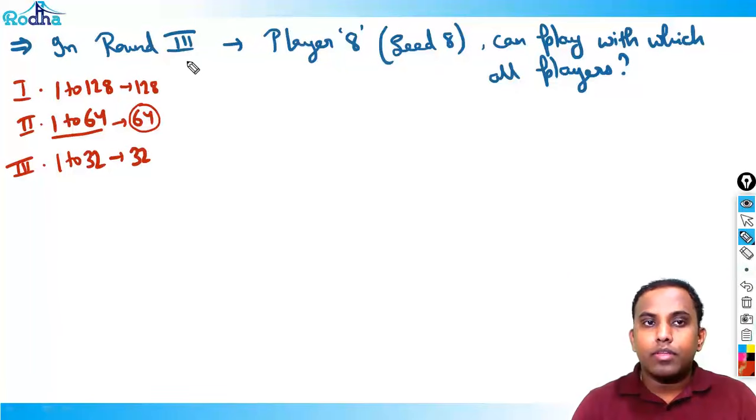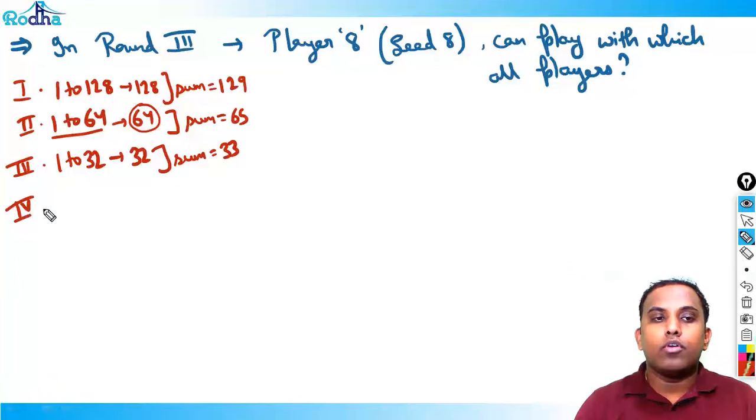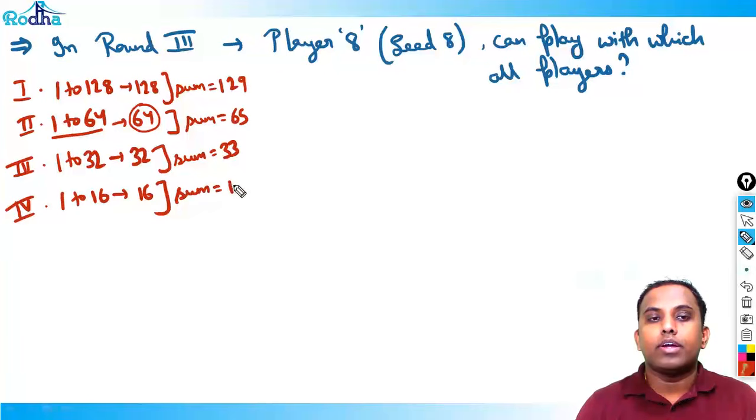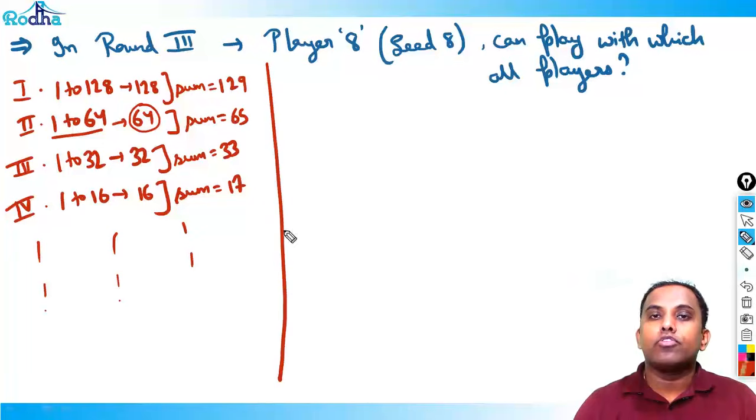So, what is the sum here? In first round, the sum is always 129. In second round, the players' rank sum is always 65. In third round, the players' rank sum is always 33. Similarly, in fourth round, the players' rank sum is always how much? It is always 17. Like that it goes, right? So, my question here is, player 8 can play with which all players, right?